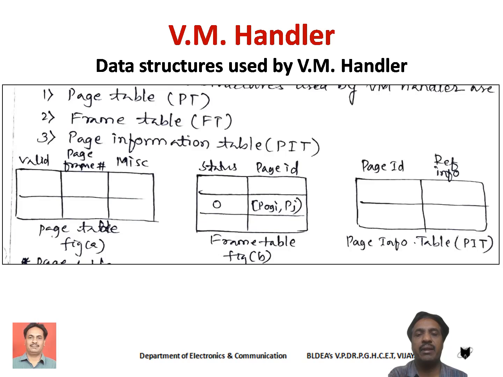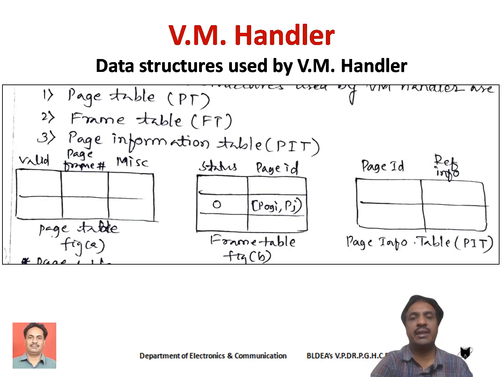Actually, the frame table will have simply two columns or two fields, we can say, that is the status field and the page ID. The status field, again, is a single bit field. It contains information such as 0 or 1. Simply, 0 indicates that that particular frame is free to allocate, and 1 indicates that that frame is occupied with some page. Status bit is simply either 0 or 1.